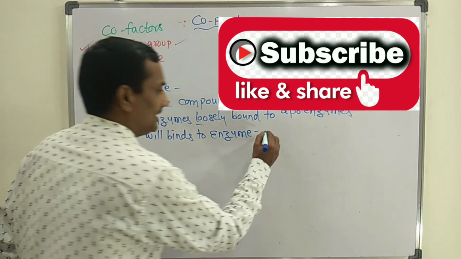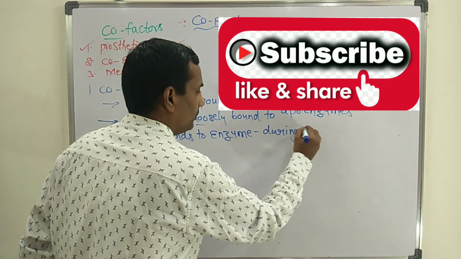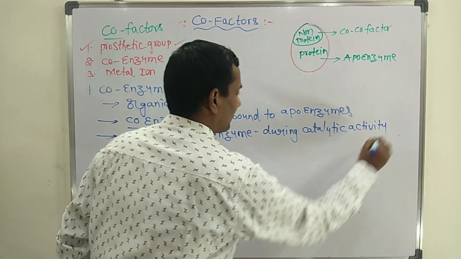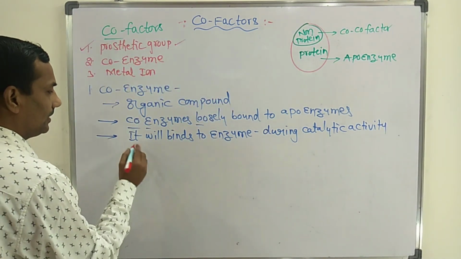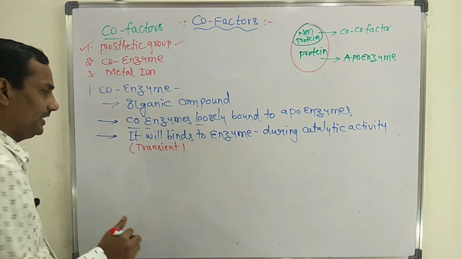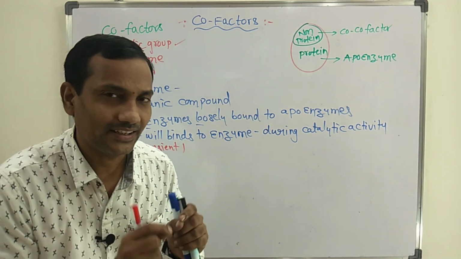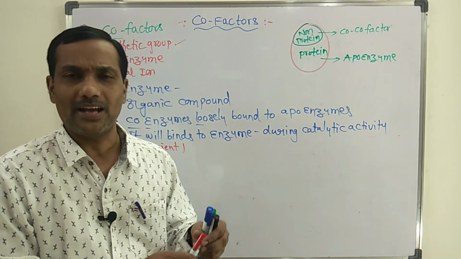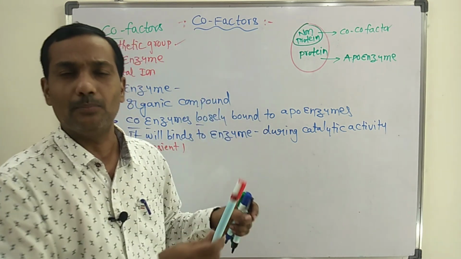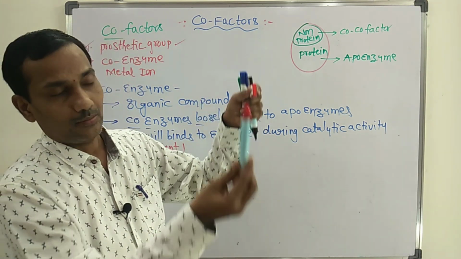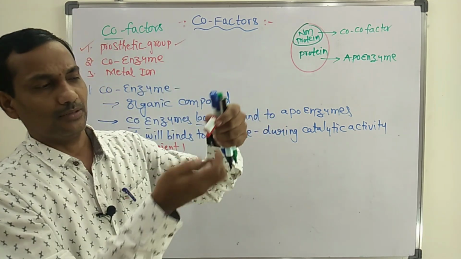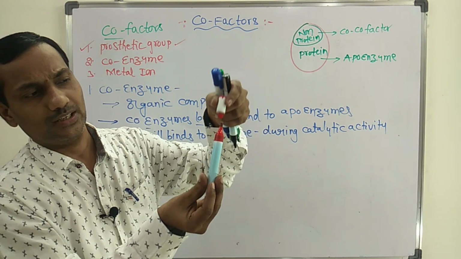It will bind to the enzyme during catalytic activity. We can use one word for this, transient. Transient means that during catalytic activity only it will bind. Just imagine this marker is the complete enzyme, the whole holoenzyme. The protein part is there. This is the non-protein part, that is the coenzyme, loosely bound like this.